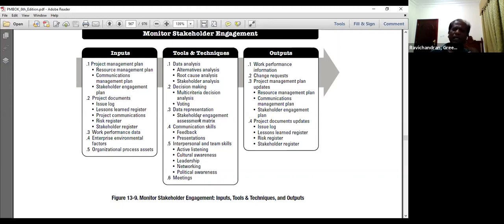Basically, this technique again used here to understand what is our current engagement of the stakeholders. In the construction project, everybody is a stakeholder: sponsor, project manager, project management team, main contractor, subcontractors, suppliers, all are stakeholders only.